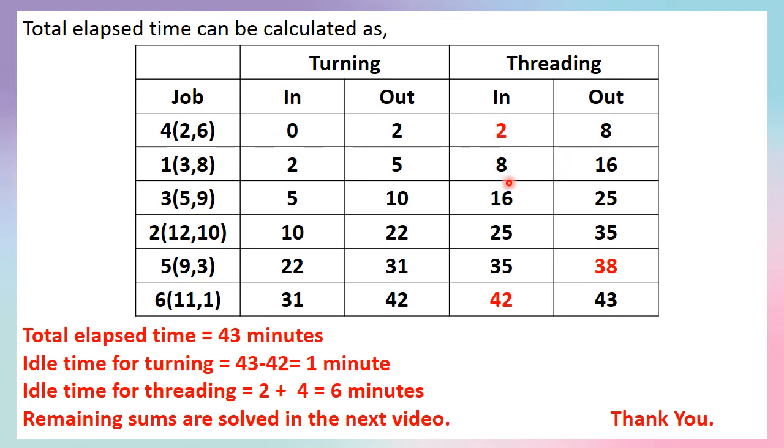And then here you can observe that out time 8, in time 8, 16, 16, 25, 25, 35, 35. But after 38, it starts its next work at the 42nd minute only. So 38 plus 4 minutes, it does not have any work in between the 5th and 6th job. So 2 minutes in the beginning and 4 minutes in this step also it has got to take rest. So 2 plus 4, 6 minutes is the idle time for the threading machine.